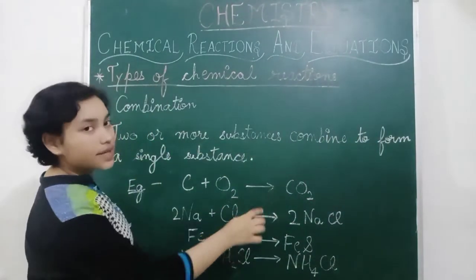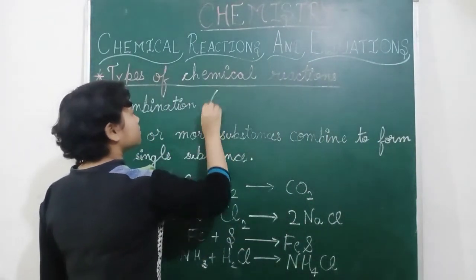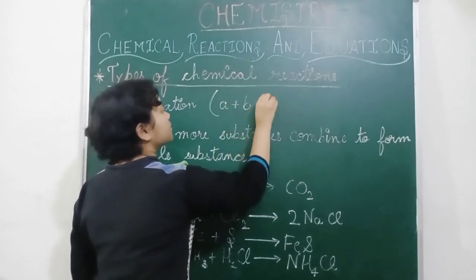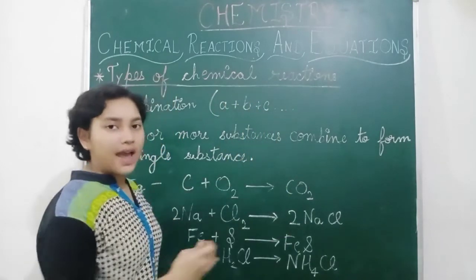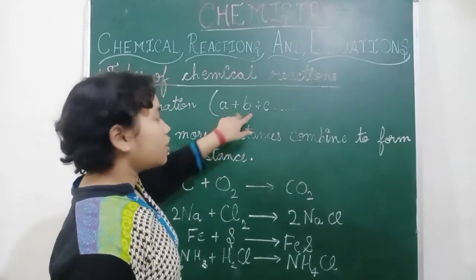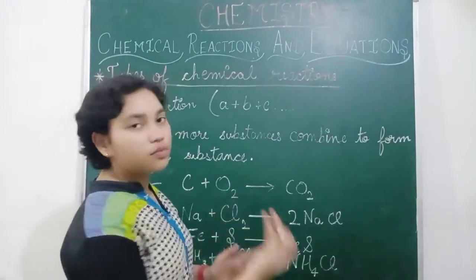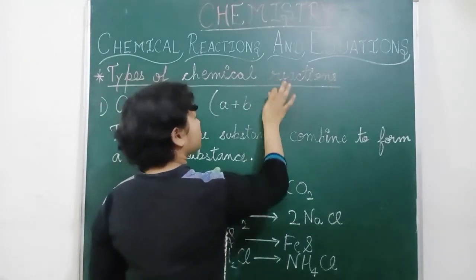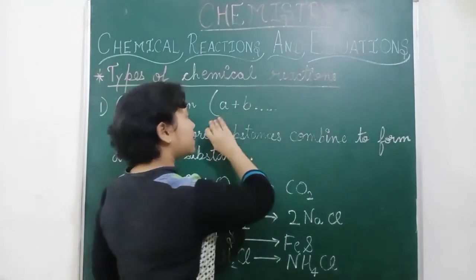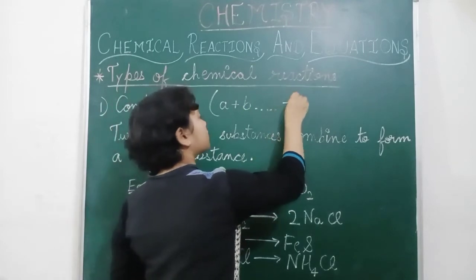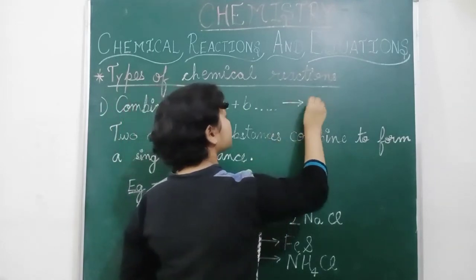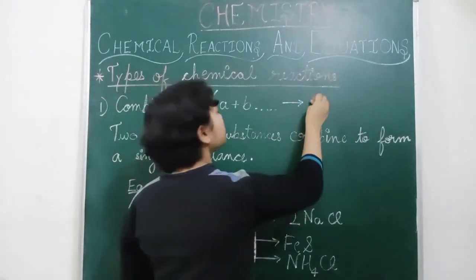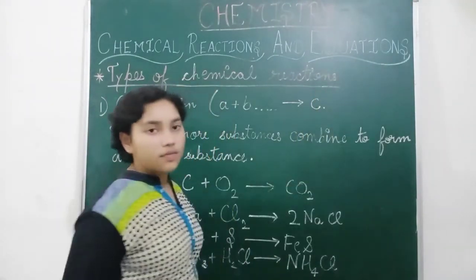2 or more substances means A plus B plus C or any. Mainly there are 2 compounds, but there can be more. So you can also write that A plus B gives a single substance, that is C.